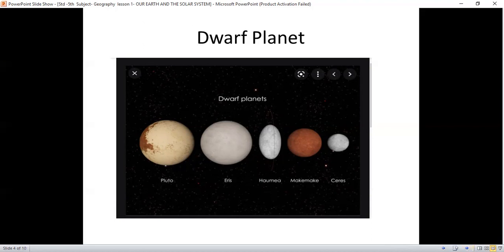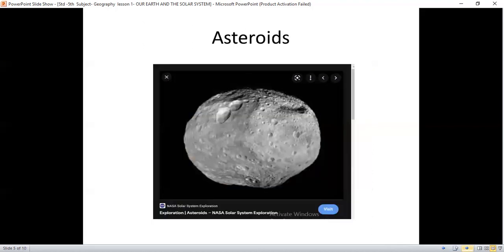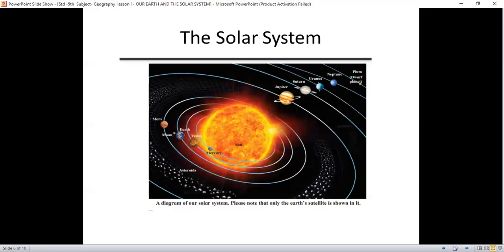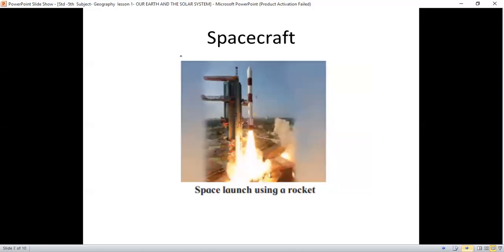The next heavenly body is the asteroids. Between the planets Mars and Jupiter, there is a band of numerous heavenly bodies, and they are called the asteroids. Asteroids also revolve around the sun. I have given a close picture of the asteroids. This is the picture of the asteroids which revolve around the sun, and there are numerous small heavenly bodies like these. They also revolve around the sun.